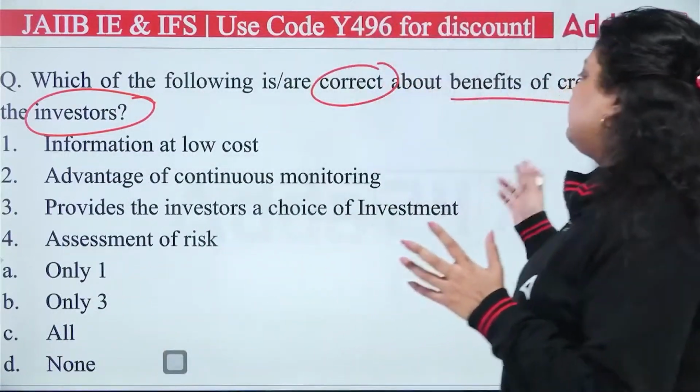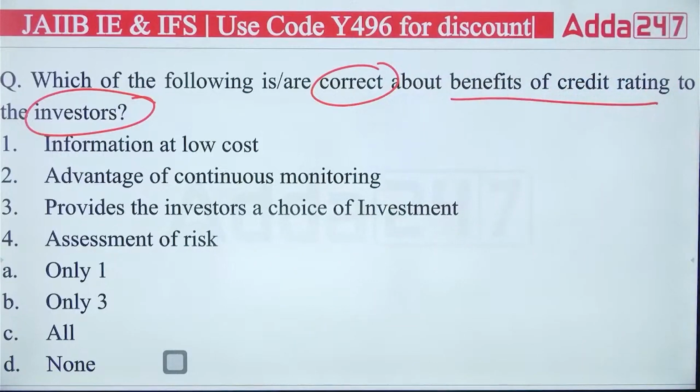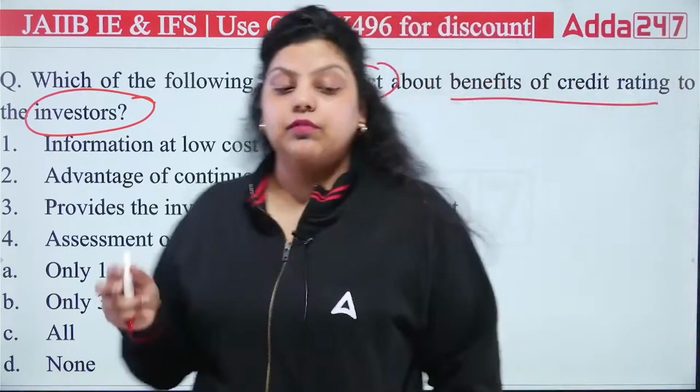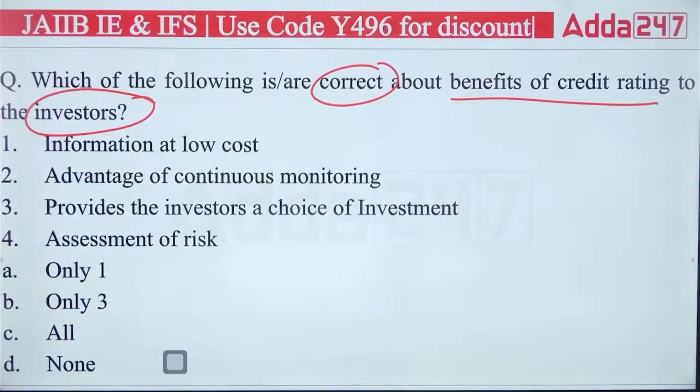Similarly, here we are talking about the benefit of credit rating for the investor. First it says information will be available at low cost, like the investor will get information about the credit history at a very low cost. Second it says advantage of continuous monitoring.